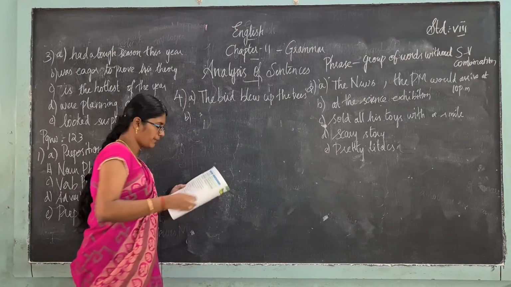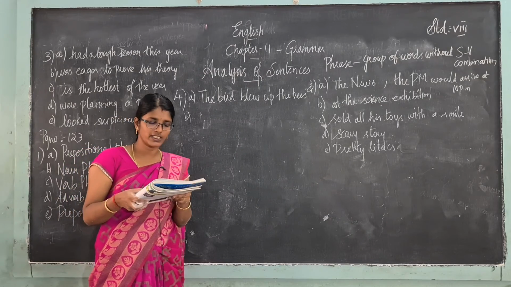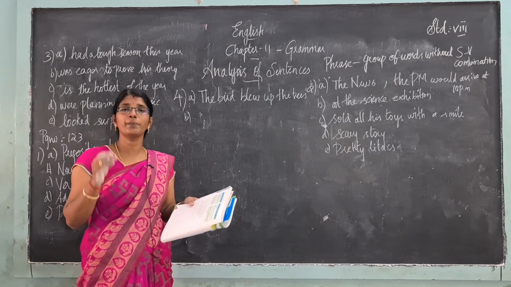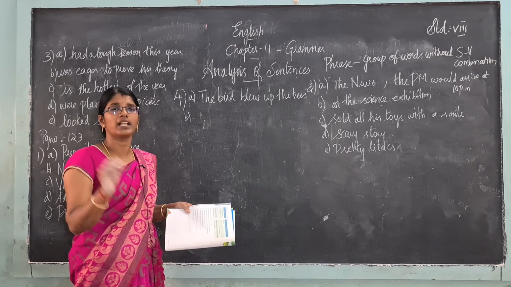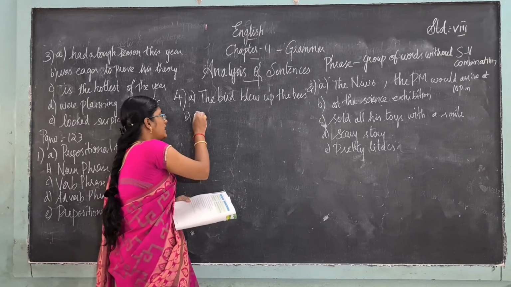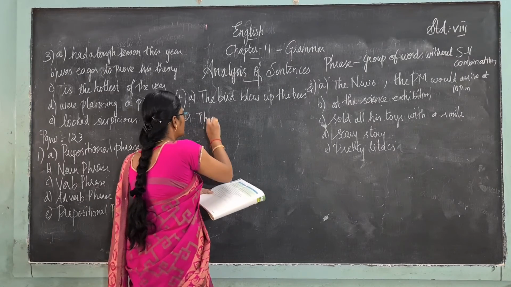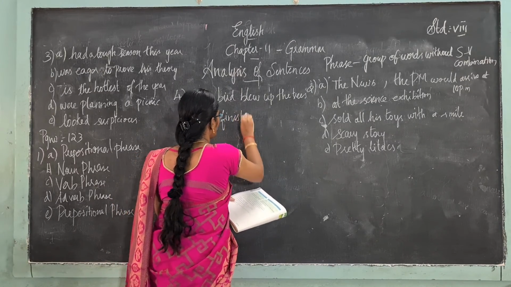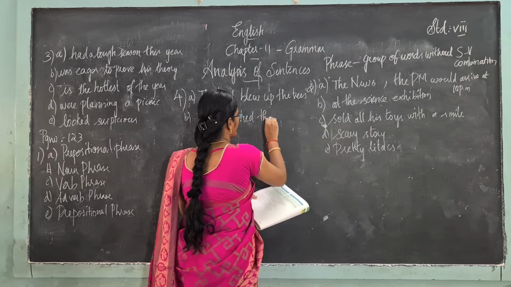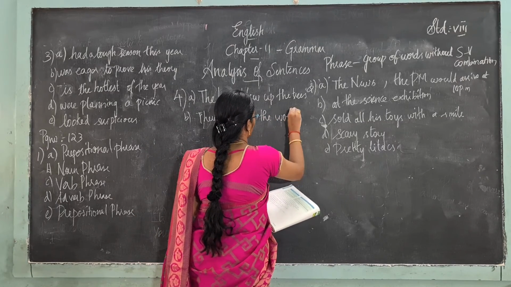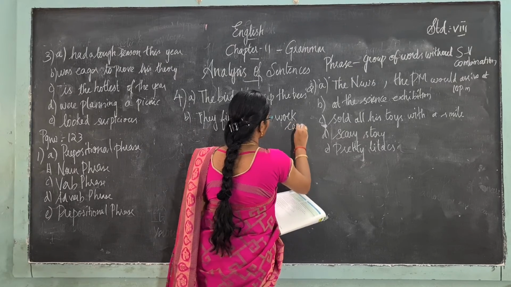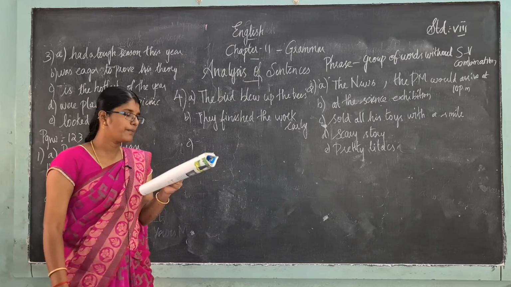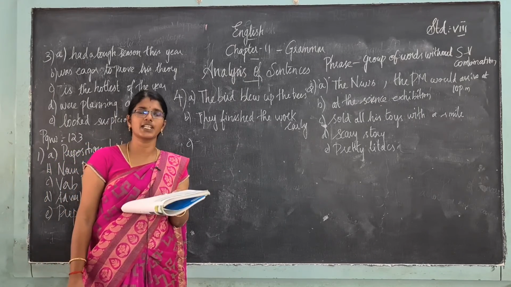Okay, then coming to the B question, they finished the work. We have to use an adverb phrase. Adverb phrase means nothing else, just early. Okay, we can add only early. They finished the work earlier or as early. You can write whatever. Early. Okay, next, the bus left the station early.